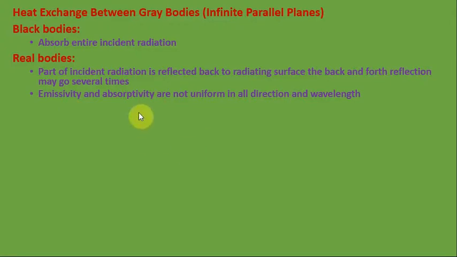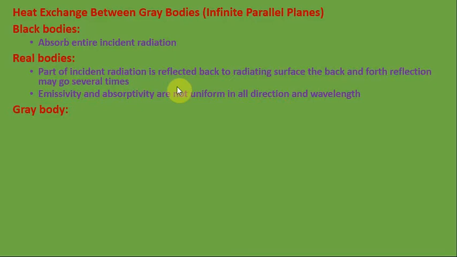Emissivity and absorptivity are not uniform in all directions and wavelengths. That means the problem is very complex. So solving such a physical problem is very complex.